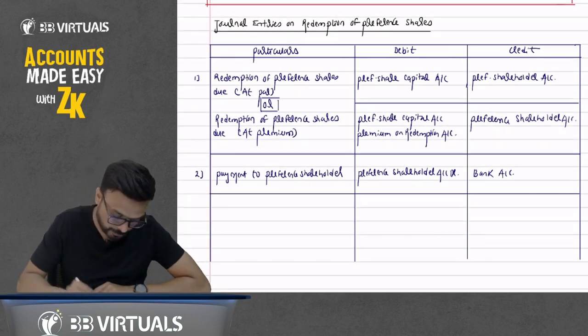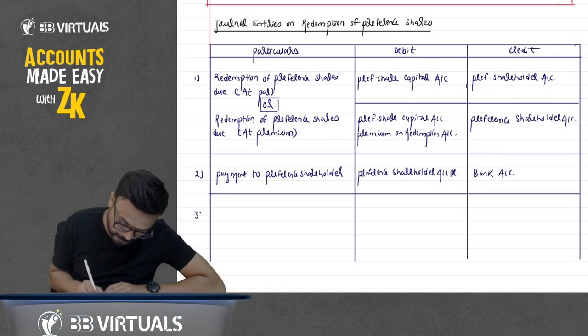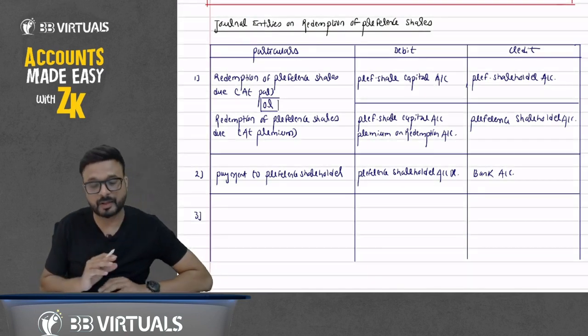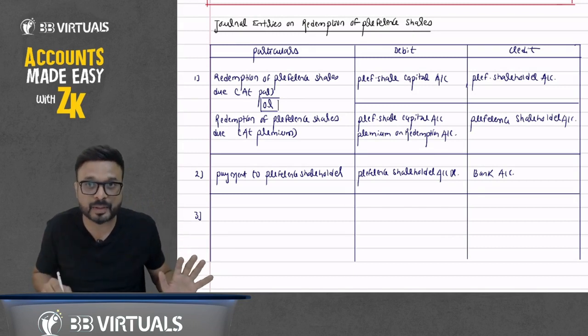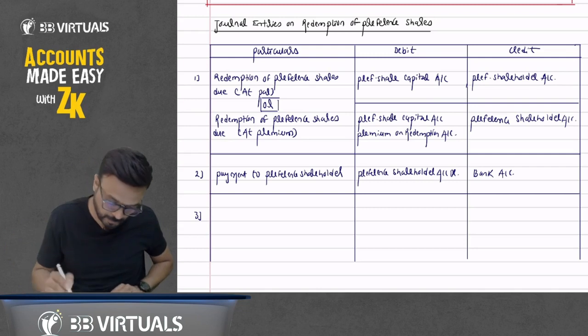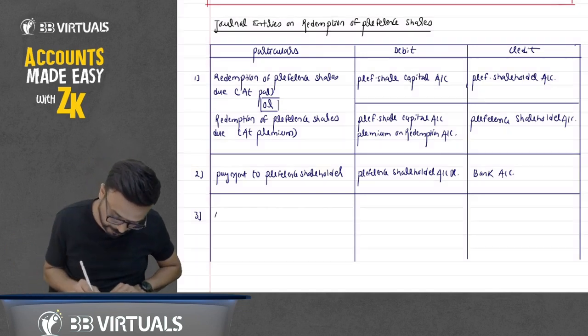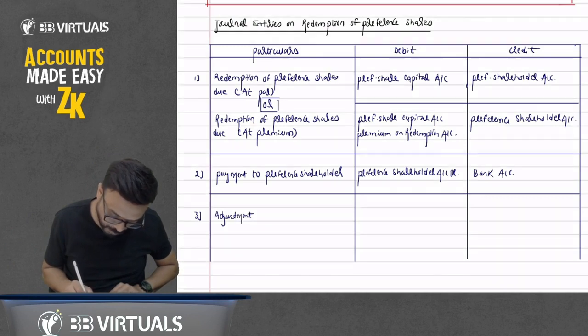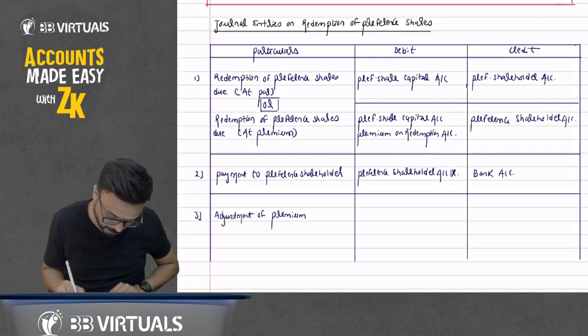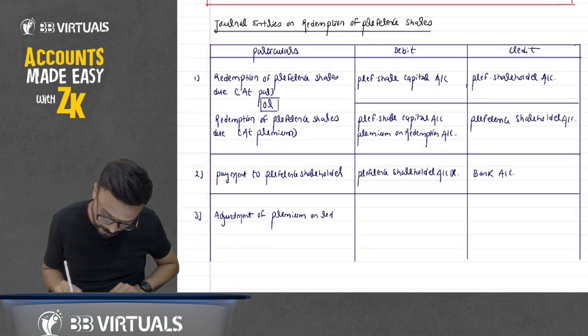Now third entry, write down there. If you have paid this premium on redemption, or premium on buyback, here it is premium on redemption. Now we have to write it off. Now a very important discussion will come here. Now write down: first, adjustment of premium on redemption.